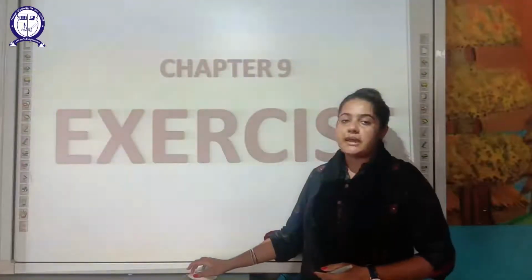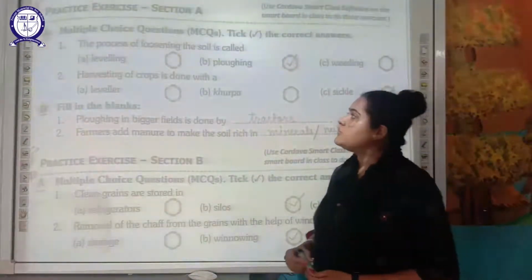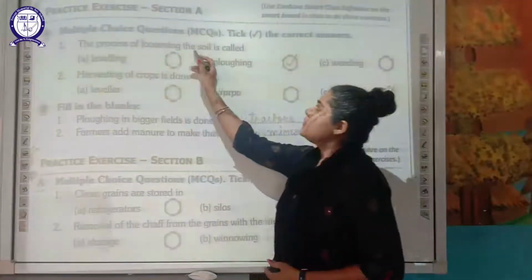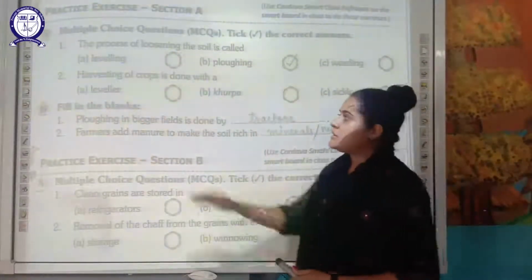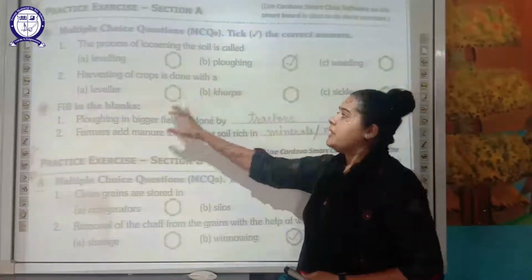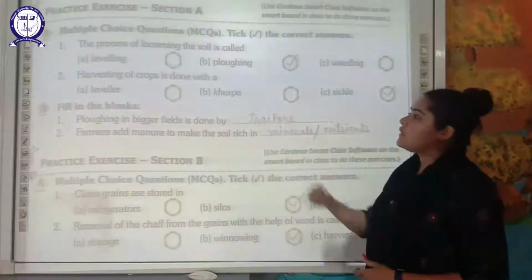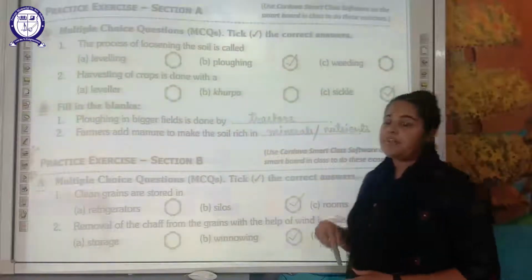Now moving on to the exercise part, students. First, multiple choice question: the process of loosening the soil, that is the first step, is called plowing. Next, harvesting of the crop is done with the help of leveler, khurpa or sickle. So harvesting is done manually with the help of a sickle.